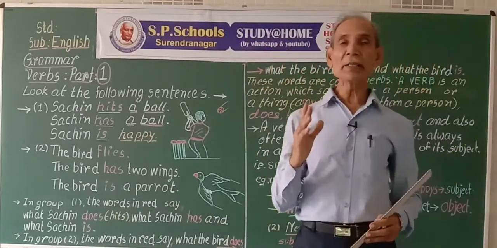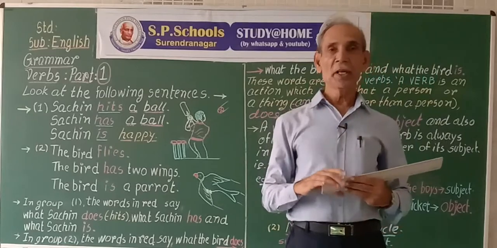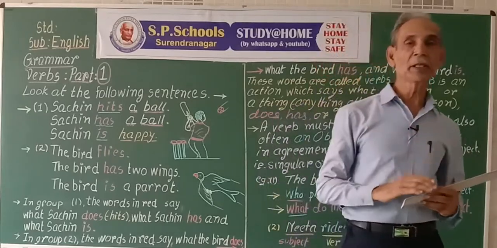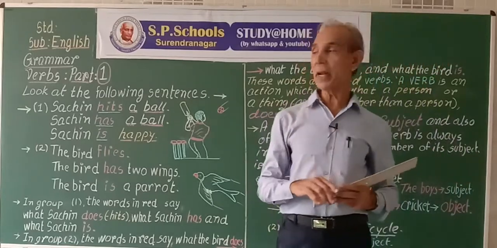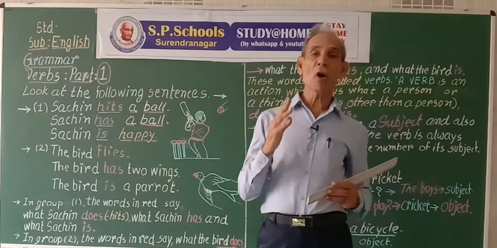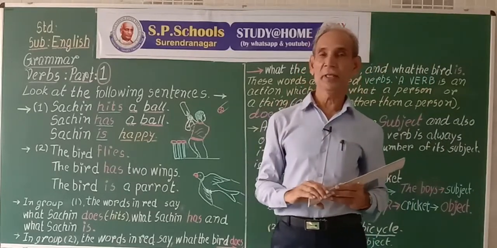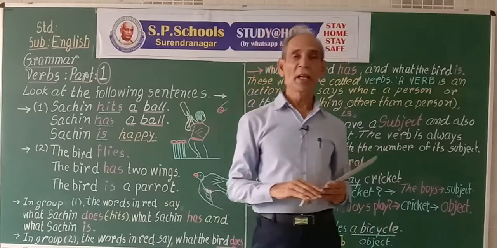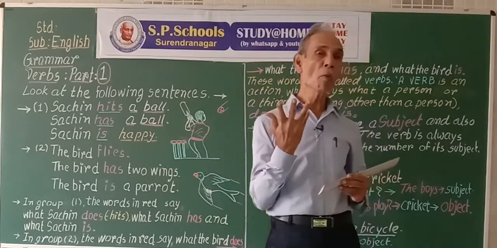A verb is an action word. It shows the action, so there should be a doer of the action. Action is done by whom?